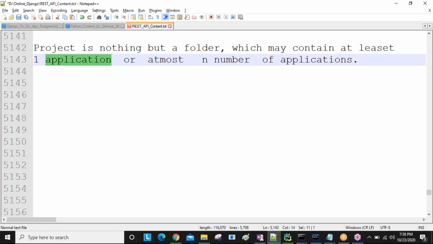In that loan application, again separate sectors are there: agriculture loan, home loan, car loan. One application maintains customers' and employees' information, and another application maintains loans information. Like that, we can create sub applications.